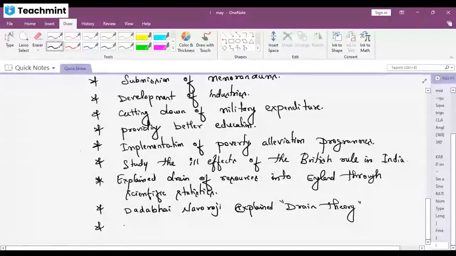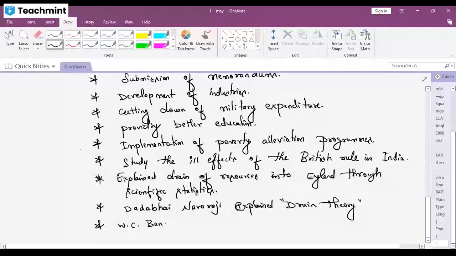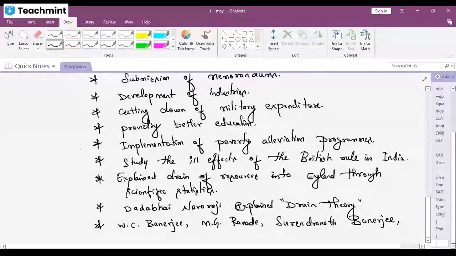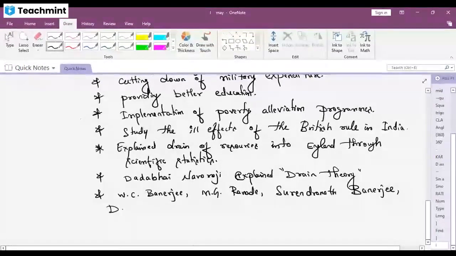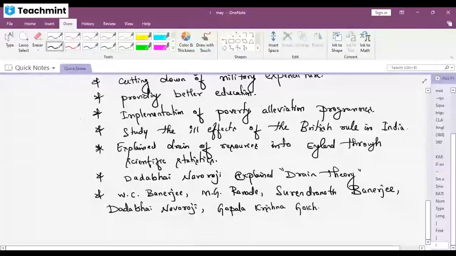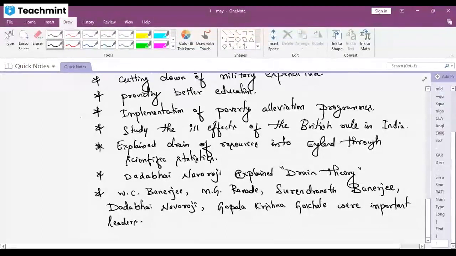Okay. Next, we had very great leaders at that time: W.C. Banerjee, M.G. Ranade, Surendranath Banerjee, Dadabhai Naoroji, and Gopala Krishna Gokhale were the important leaders. So this is what we call the age of liberal nationalism.